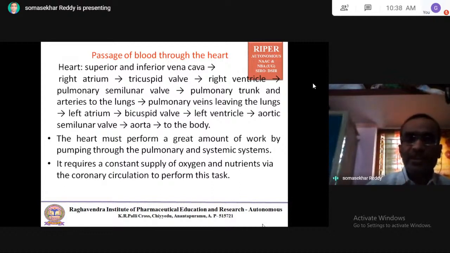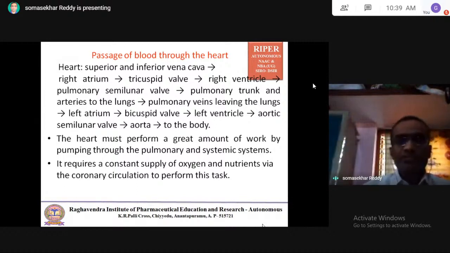That means the left atrium receives the oxygenated blood, and this oxygenated blood enters the left ventricle through the bicuspid valve. The left ventricle contracts and supplies the oxygenated blood to the aortic semilunar valve. Through the aortic semilunar valve, it enters the aorta. The aorta supplies the blood to the different parts of the body through its branches.